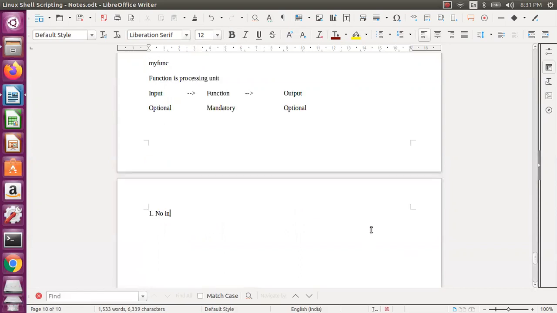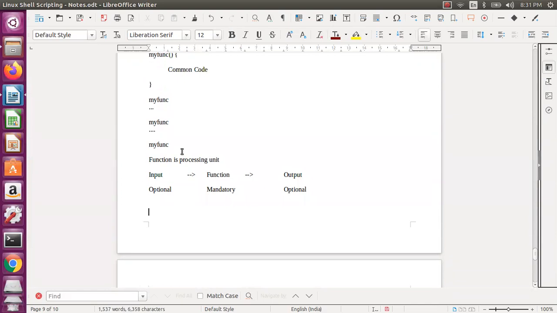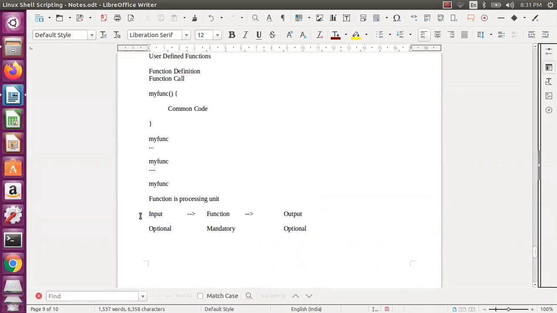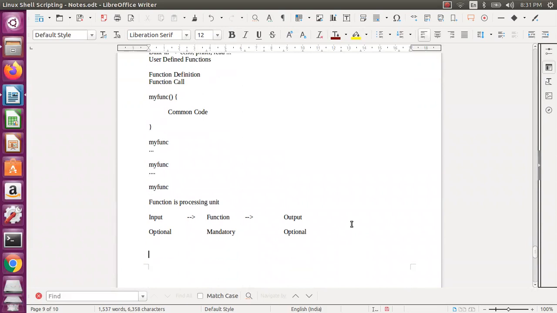So the arguments like no input, no output. So this is the first way, means you are not passing any input to the function and you are not expecting the output from the function. So if I am telling output from the function, it is not echo. If I am telling input to the function, it is not whatever the read. It is not like that. So read and echo are input and output for the application. For the application, you are passing an input as a read, and from that application, you are getting the output as an echo. But it doesn't mean that input and output means read and echo.